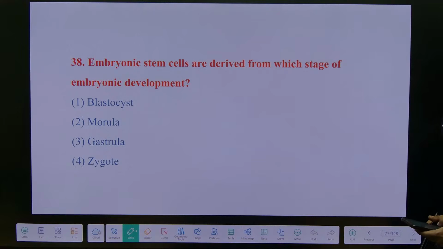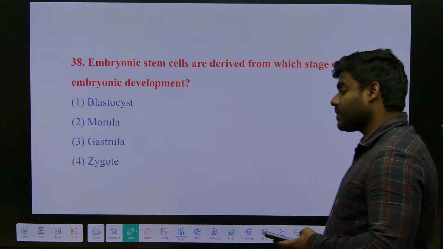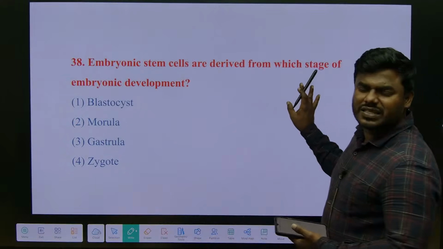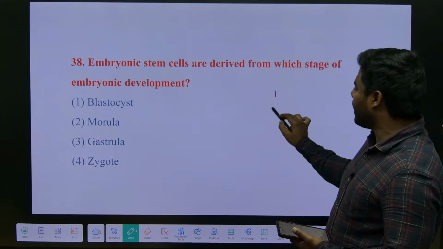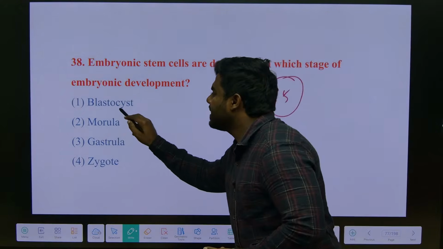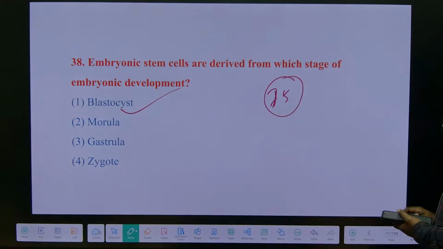Stem cells. Everyone, don't think that you have to answer all 100 questions. I told you, you have to focus on answering 75 questions correctly. No need to get discouraged. It is definitely from the blastocyst. That is a straightforward question. Simple.